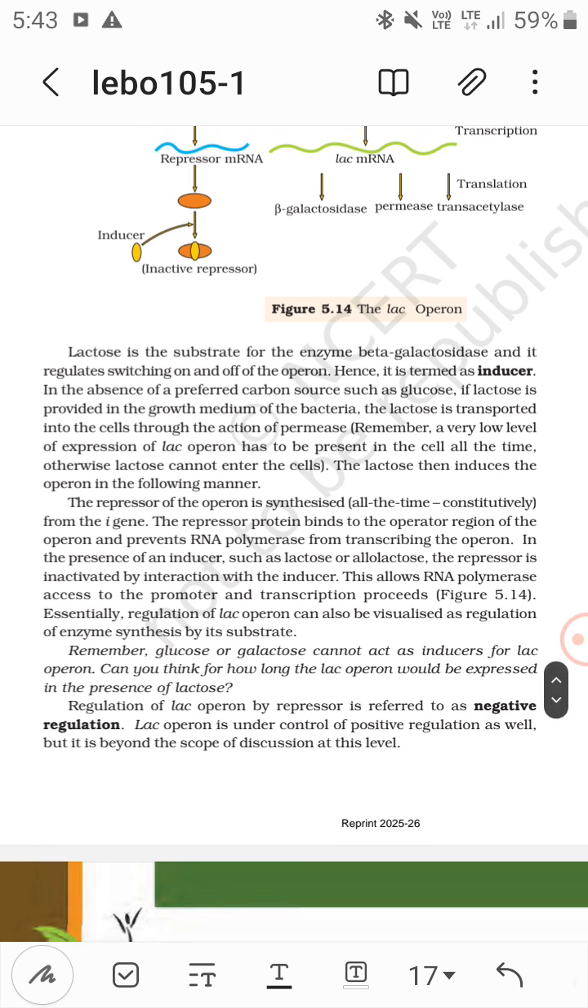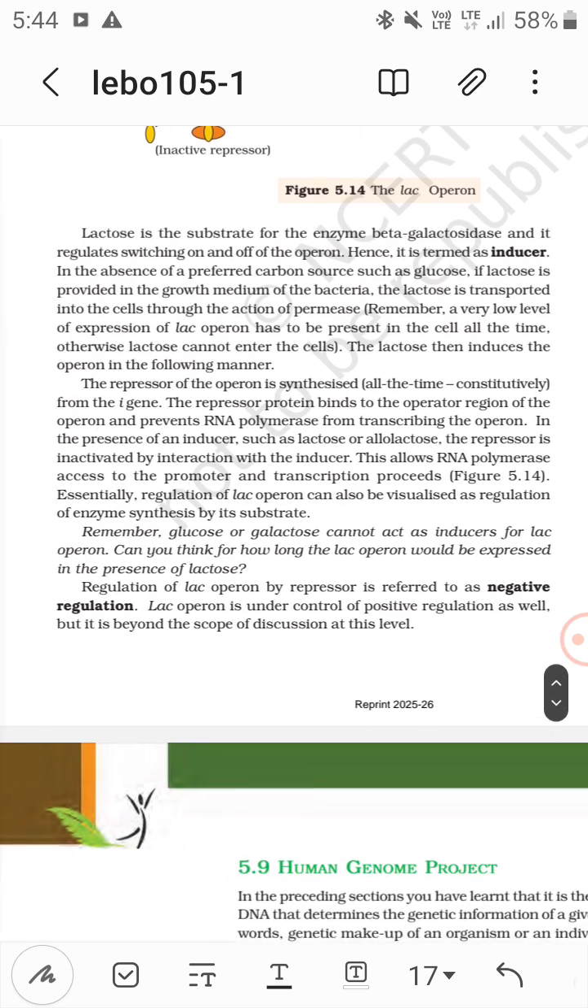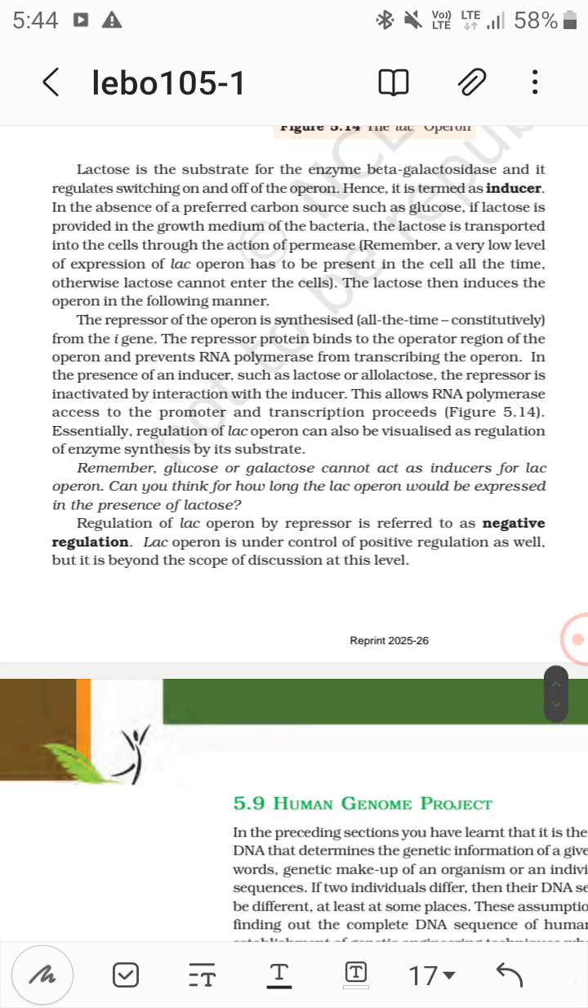So in the absence of a preferred carbon source such as glucose, if lactose is provided in the medium of the bacteria, the lactose is transported into the cells through the action of permease. Remember, a very low level of expression of the lac operon has to be present in the cell all the time, otherwise lactose cannot enter the cell. The lactose then induces the operon in the following manner. The repressor of the operon is synthesized all the time.